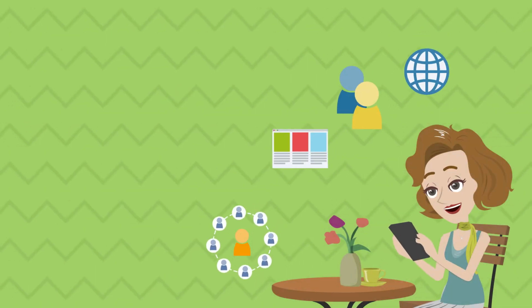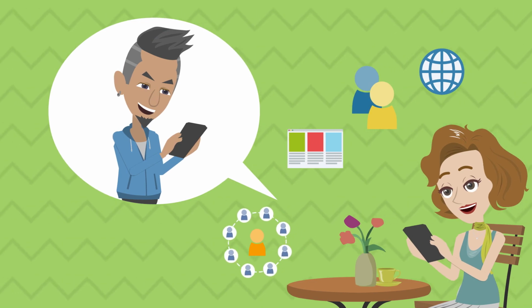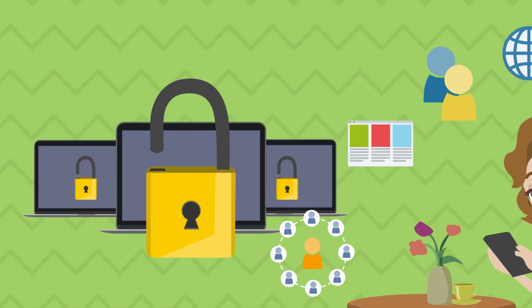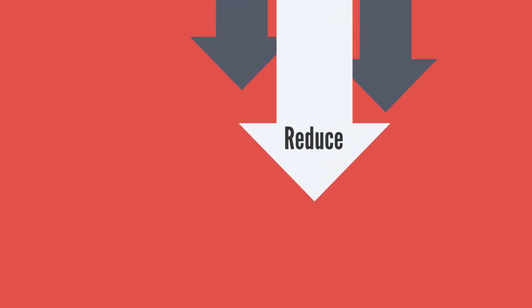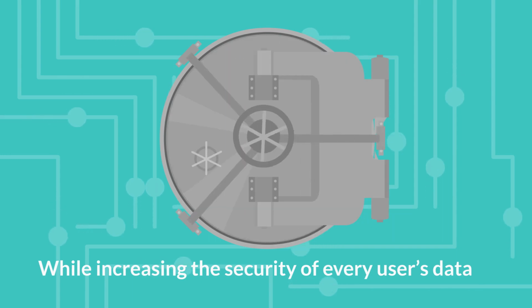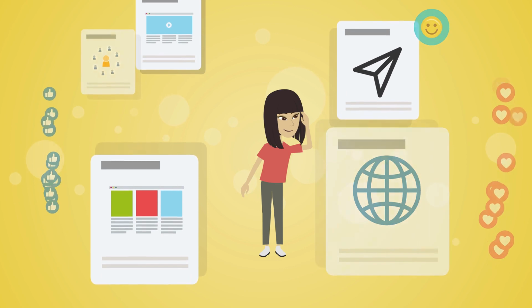Imagine a social media platform where users can be sure that the other users they're interacting with are real people as opposed to bots, scammers, or AI. This would not only make the platform more secure, but it would also reduce the spread of misinformation and spam while increasing the security of every user's data. For the social media company, this would mean less fraudulent activity to deal with.